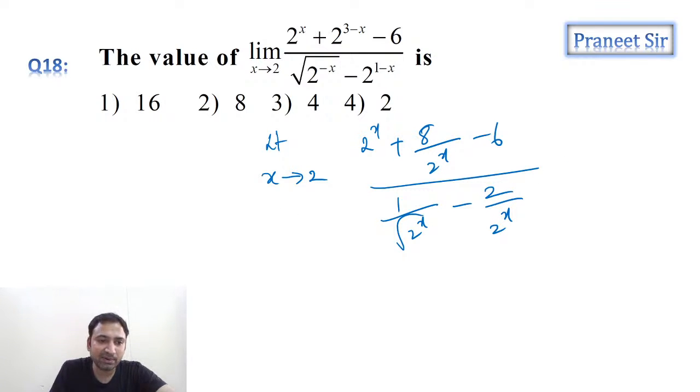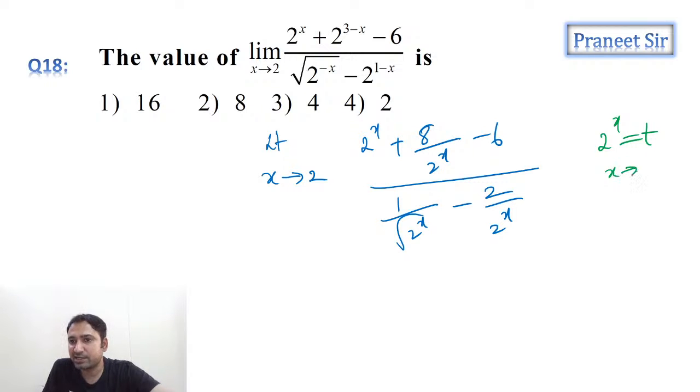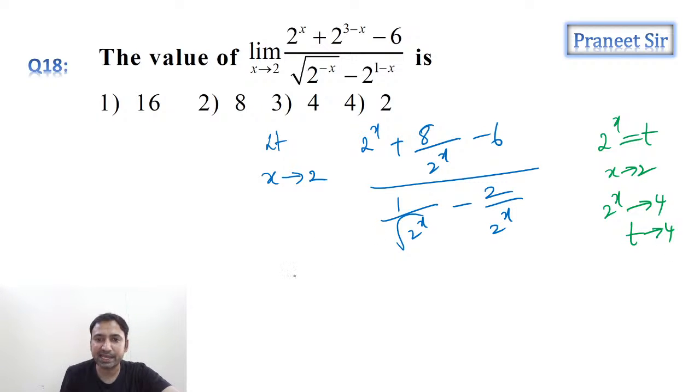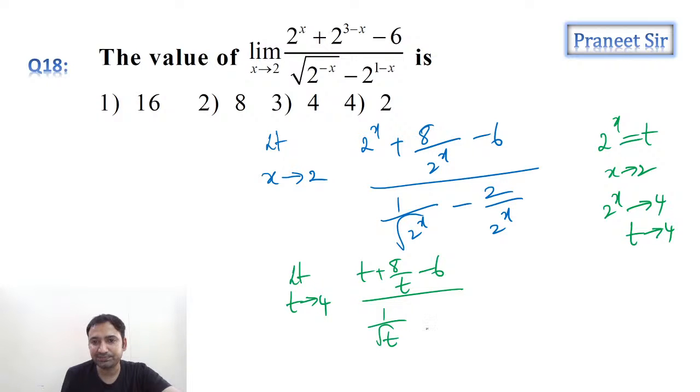Now can I take 2 power x equals to t? If I take 2 power x equals to t and x is tending to 2, so 2 power x is tending to 4, guys. So that means finally t is tending to 4. So now let's change the limit. If you change the limits, limit t is tending to 4, t plus 8 by t minus 6 by 1 by root t minus 2 by t. Multiply with t, guys.